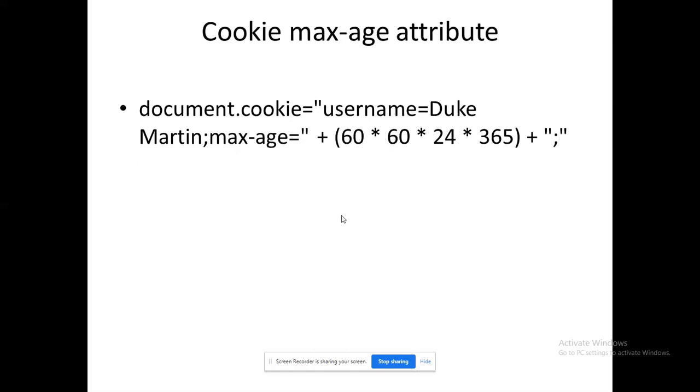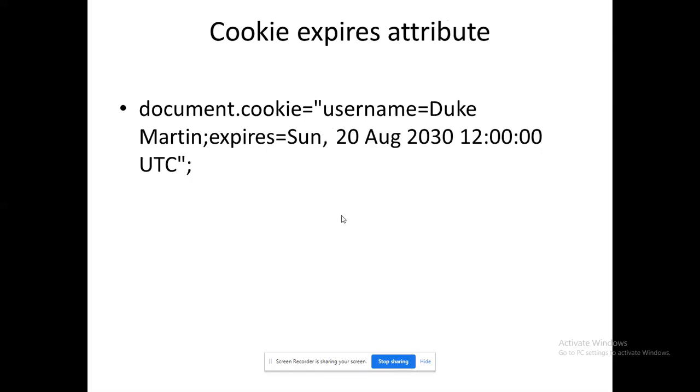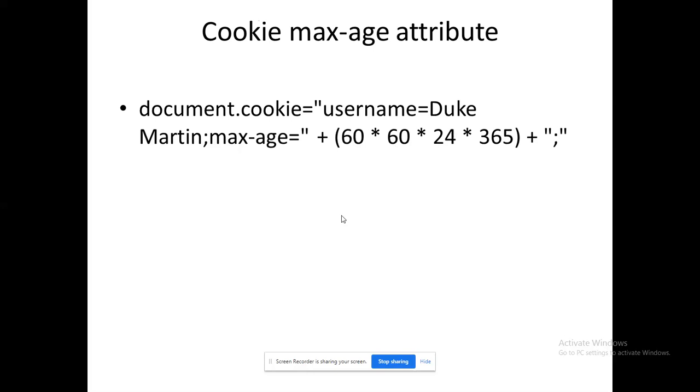That's it. Max age. This is also a way to fix the validity for the cookie. The same thing, but here you have some constraint: I can give it in terms of numbers. That is the major reason. In the previous one, I could give it in terms of date, but here I give it in terms of numbers. I will show you how the max age attribute can be used when we delete the cookie. In that case, this max age attribute will play a vital role.